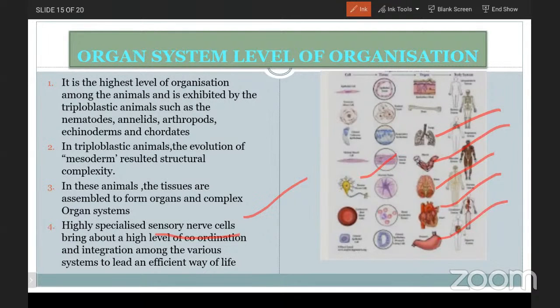Why does this happen? Because of highly specialized sensory and nerve cells, the hormones linked with the nervous system, and the body parts' functioning also linked with the nervous system. The coordination of all these leads to an efficient way of life in the organ system level of organization.